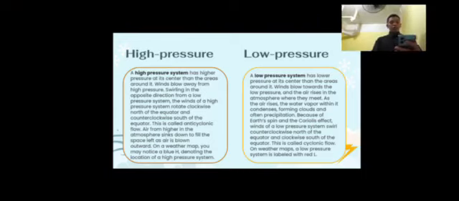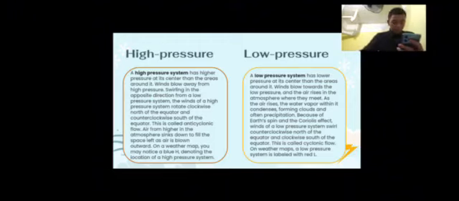Low pressure. A low pressure system has lower pressure at its center than the areas around it. Winds blow towards the low pressure and the air rises in the atmosphere where they meet. As the air rises, the water vapor within it condenses, forming clouds and often precipitation.